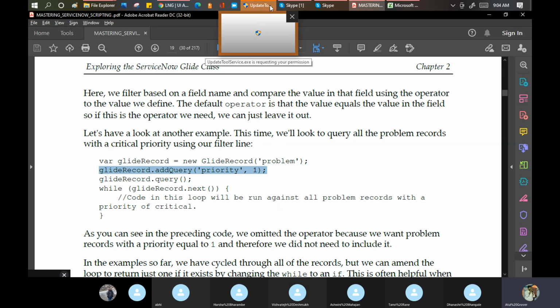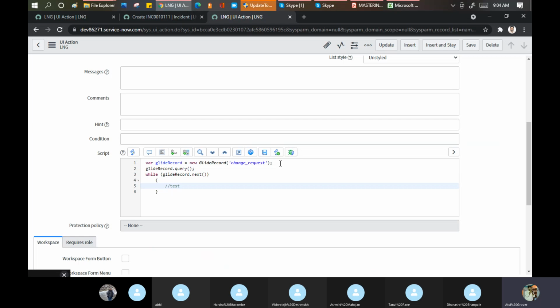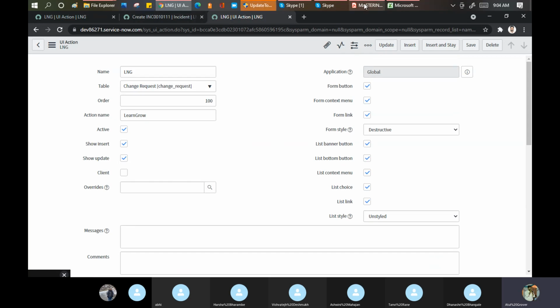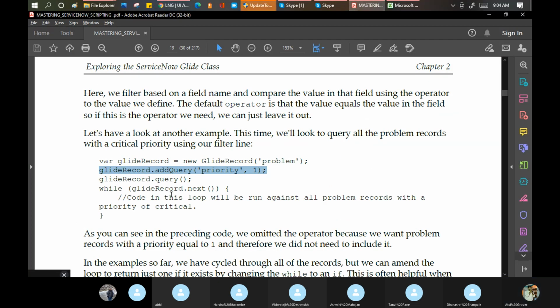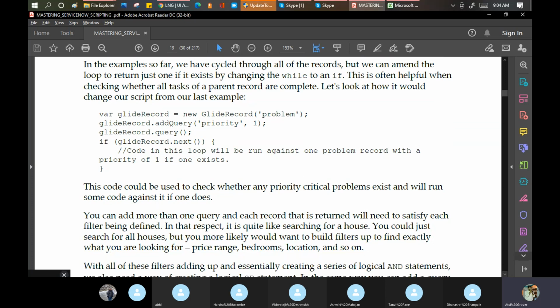Give me a minute, guys. Let me put the charger here. Okay, let me copy this and go to this part, and done. Let's see if they have something else as well in the background. Let's see if anything else they mention. Okay, GlideRecord next. Nothing is there. Okay, no problem.